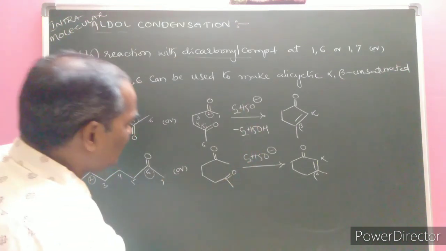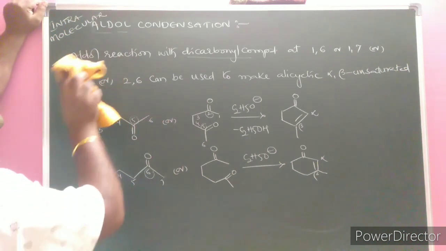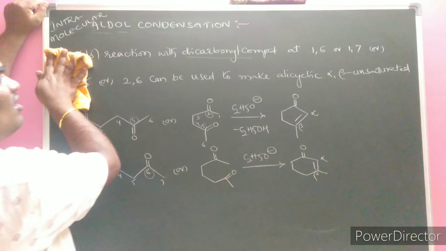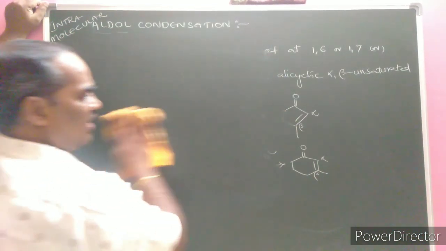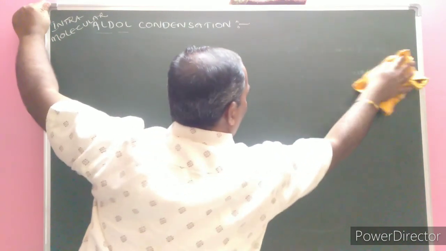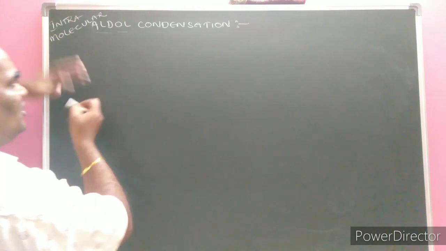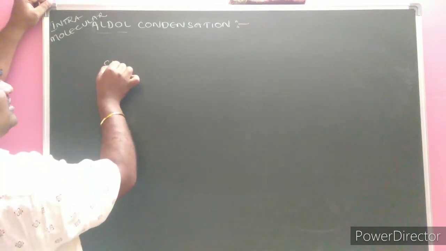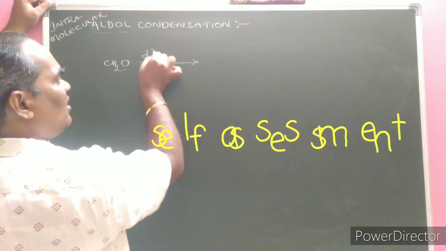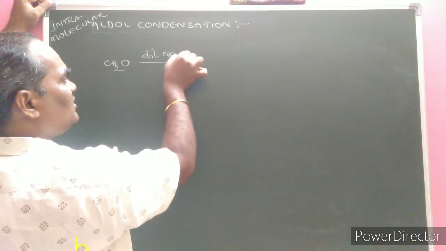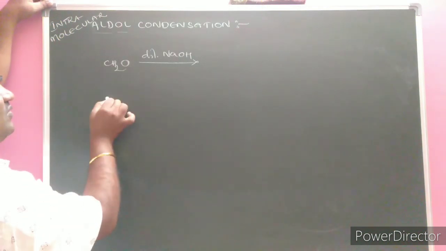For example, this is aldol, crossed aldol and intramolecular aldol condensation. For example, if formaldehyde is given and a dilute base is given, can you expect the product in such a case? Check yourself. Here CH2O is given, formaldehyde, with a dilute base, not concentrated. Does it undergo aldol condensation? Next one.